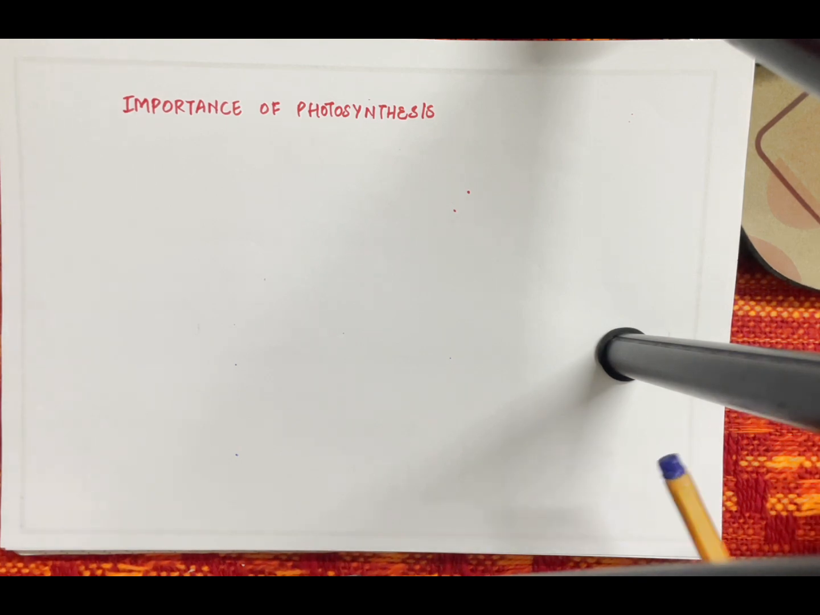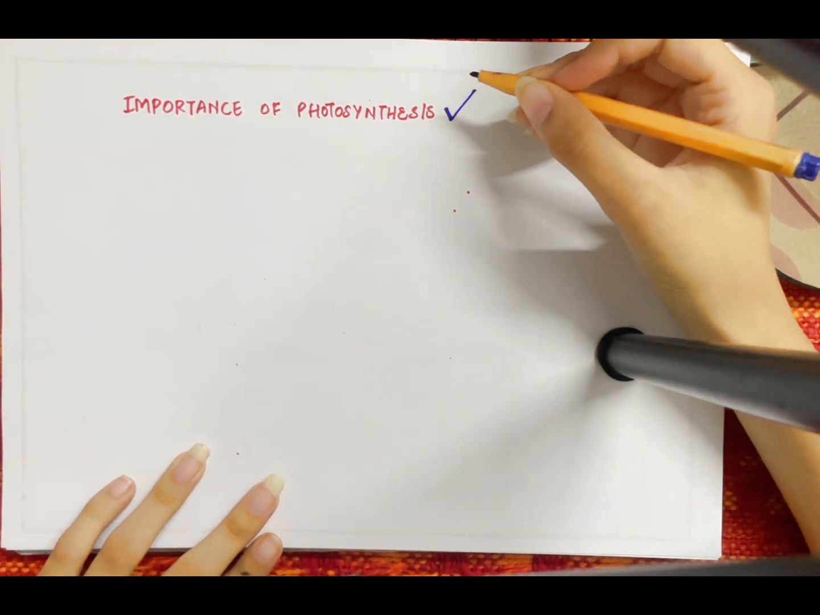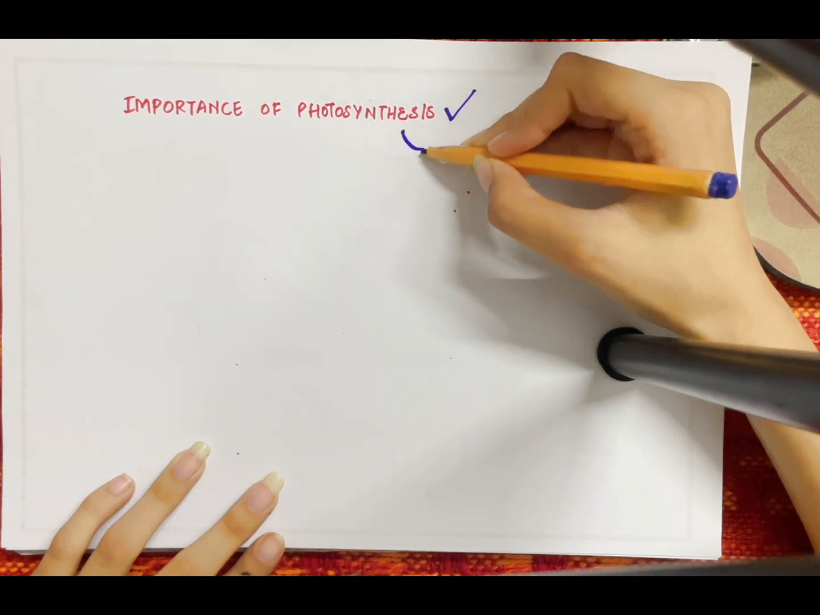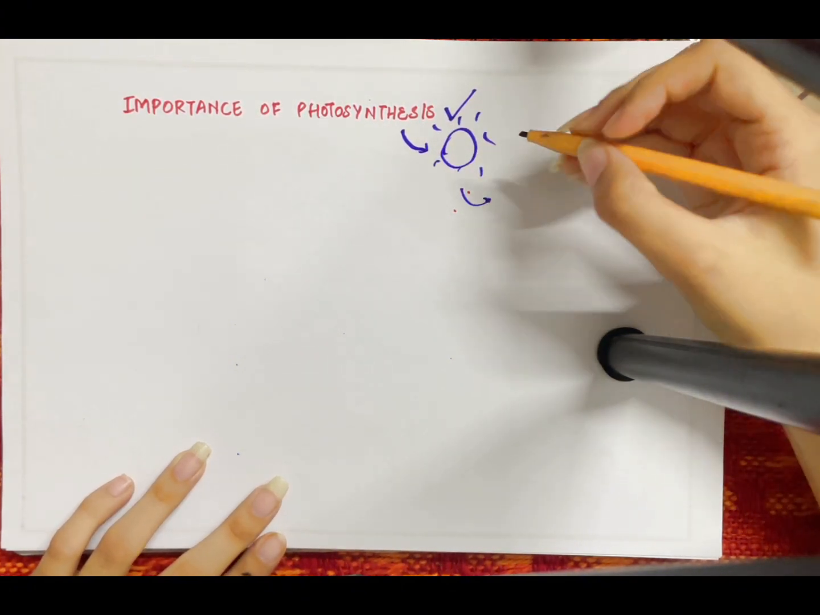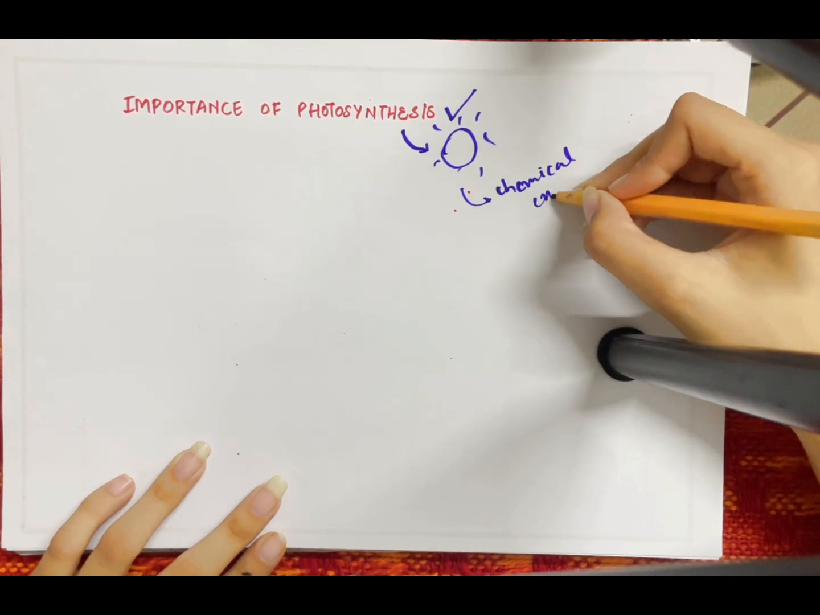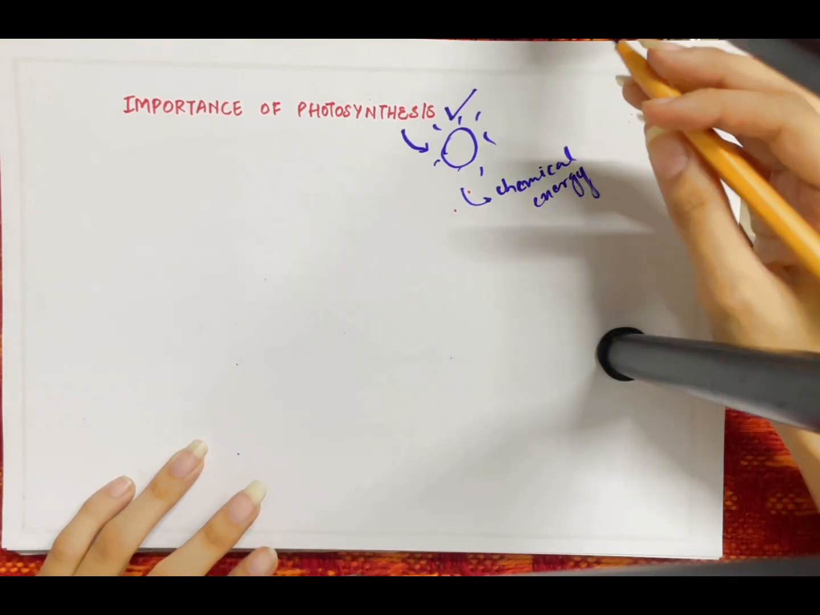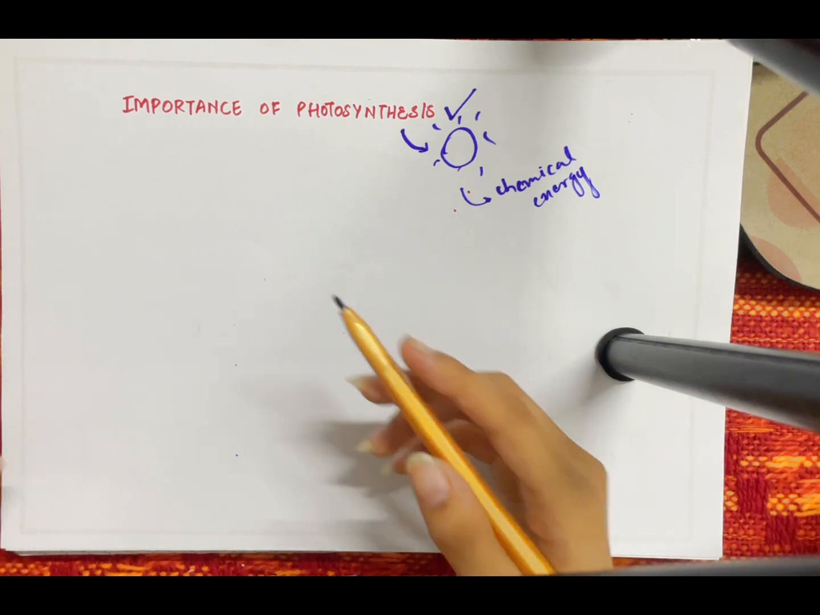All right, for the next slide, we have the topic that is the importance of photosynthesis. We have already discussed the process of photosynthesis, how the solar energy from the sun is converted into chemical energy that in turn gives food to the plant. So this transformation of energy resulting in the formation of food for the plants is the process of photosynthesis. Let's have a look at the importance of photosynthesis.